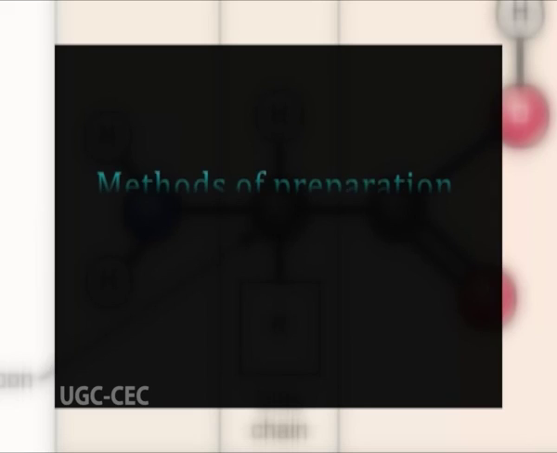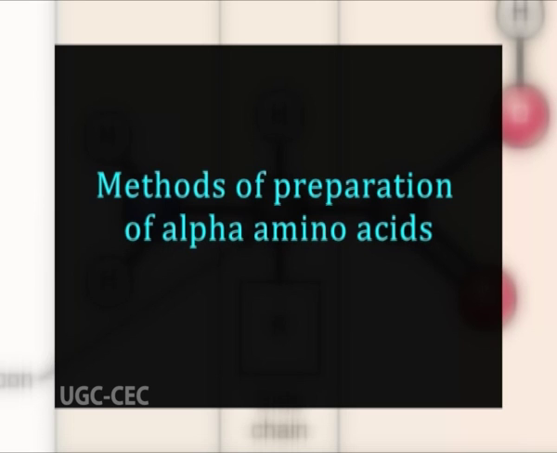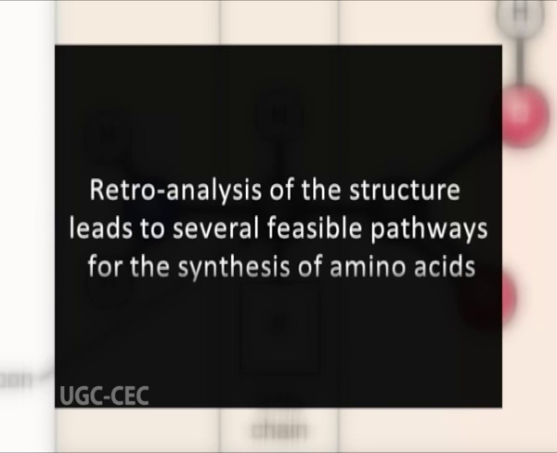We will now study methods of preparation of alpha amino acids. Interest in chemical synthesis of amino acids continues unabated mainly due to the growing demand for D amino acids and unusual amino acids in optically pure forms. Retroanalysis of the structure leads to several feasible pathways for the synthesis of amino acids. There are several ways in which alpha amino acids can be synthesized.